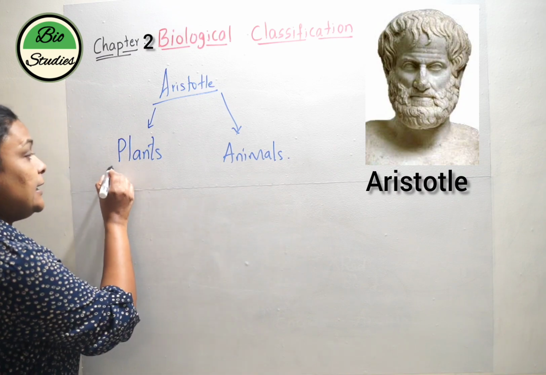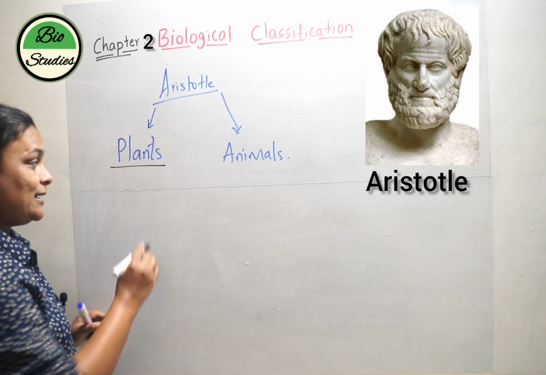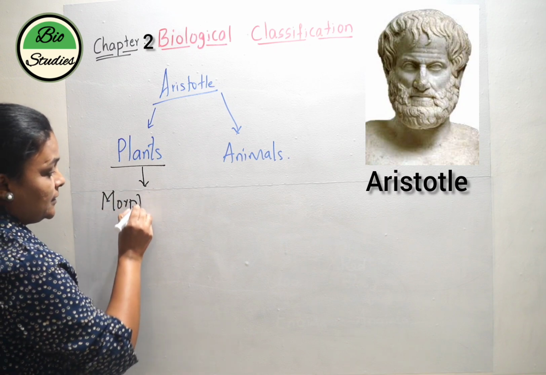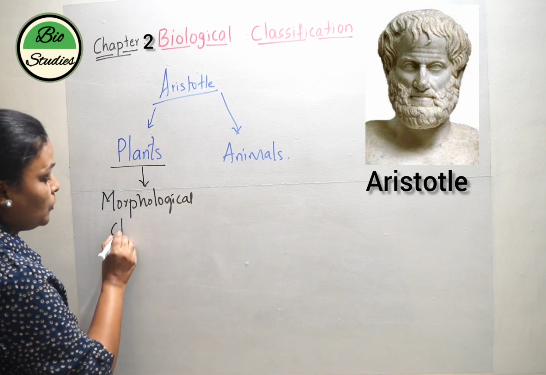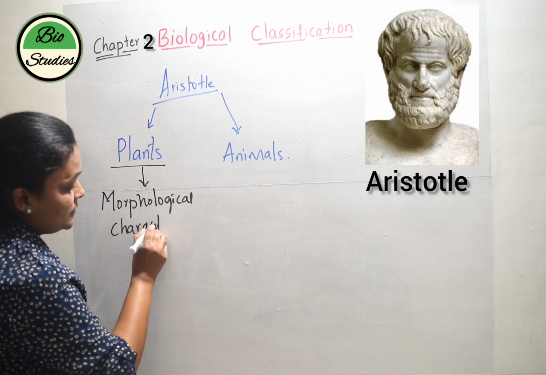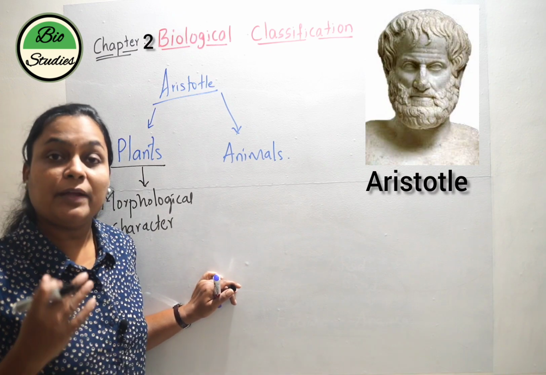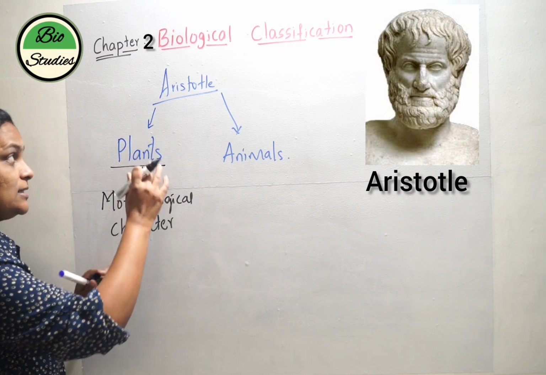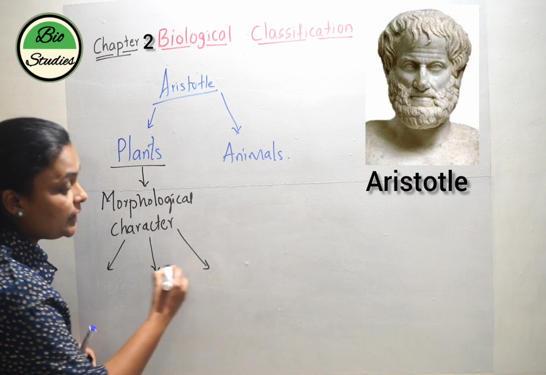Under this plant category, he further divided the plants based on their morphological characters. I hope you remember this word, morphology or morphological characters. What does this mean? Morphology means the external appearance of an organism. So based on the external appearance of the plants, Aristotle divided the plant category into three groups.